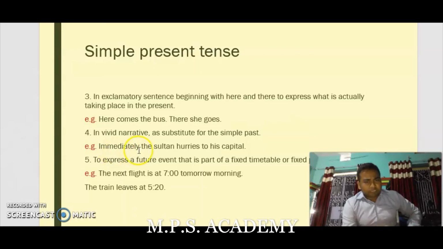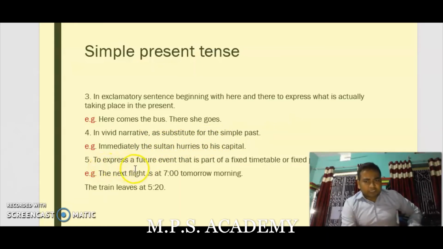For example, immediately the Sultan hurries to his capital. Here, the Sultan went in the past, but the sentence is in the simple present tense, as a substitute for the simple past.